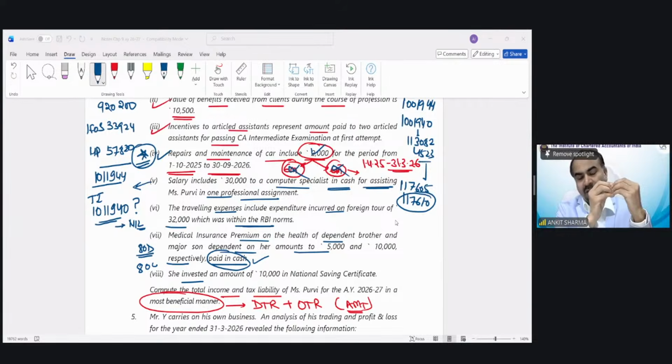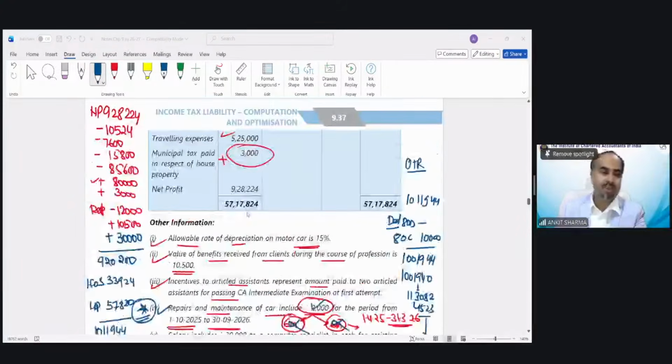No. If it is enough that you are doing the working note, you are doing the calculation and you are showing the provision. So there is no requirement of explaining the provision. Suppose, for the purpose of this disallowance we have made, a payment has been made, and if it is exceeding 10,000 rupees, you can just write it down: disallowed because payment exceeding 10,000. It would be enough. You do not need to explain in detail because payment has been made to the same person on the same day exceeding 10,000. That's why the excess amount needs to be disallowed.